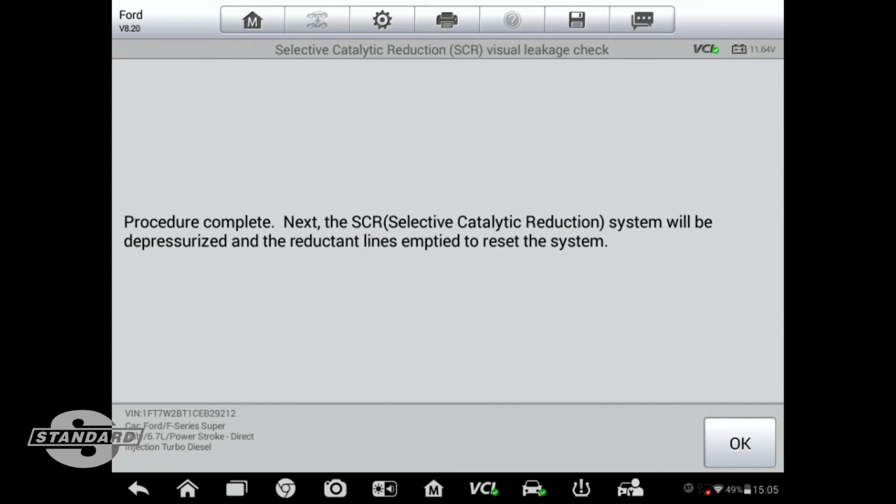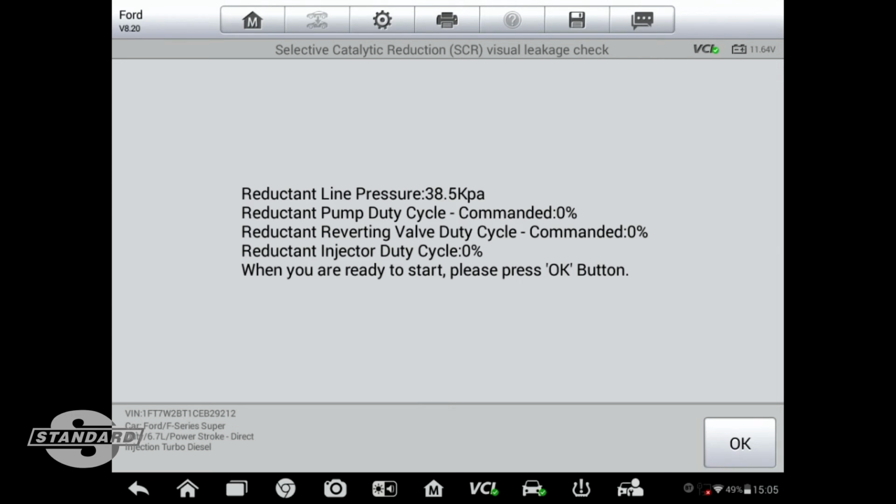After 5 minutes, we see now that the procedure is complete. During that 5-minute window, we were able to go around the system and visually look for any external leaks, and there weren't any on this vehicle. But now we're told that the system needs to be depressurized and the lines emptied to reset the system. That is something the scan tool will do. It will take care of that for us when we press OK and continue, and now the system will be depressurized and returned to a normal state.